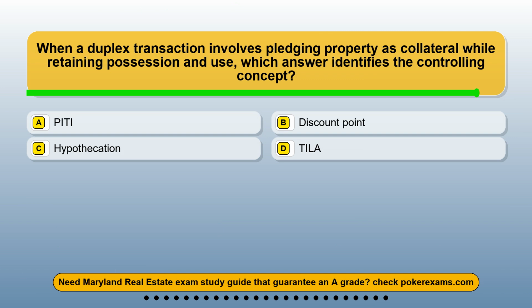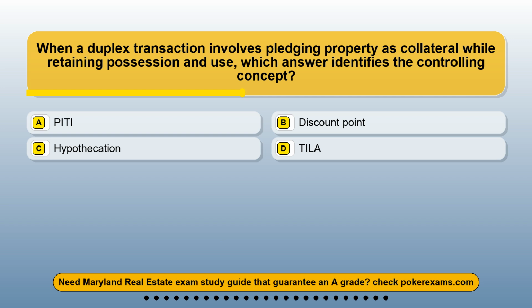Question 2. When a duplex transaction involves pledging property as collateral while retaining possession and use, which answer identifies the controlling concept? Option A, pity. Option B, discount point. Option C, hypothecation. Option D, TILA.